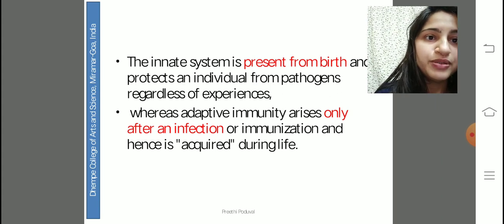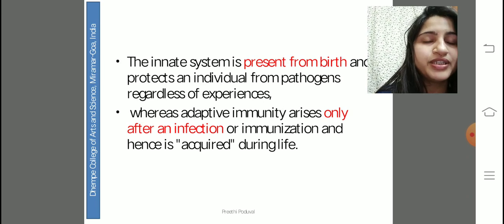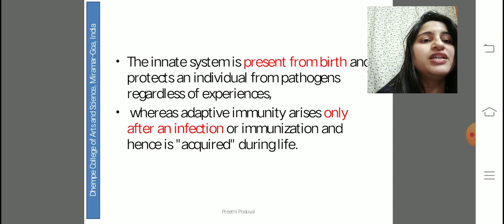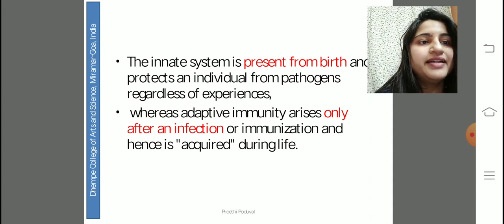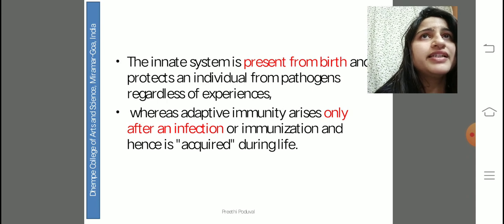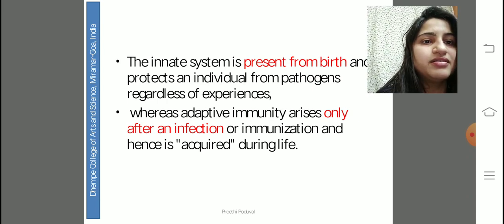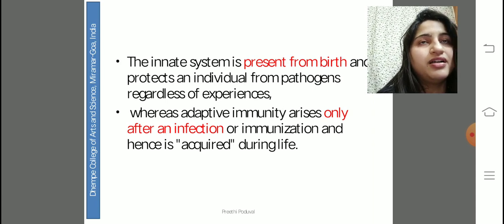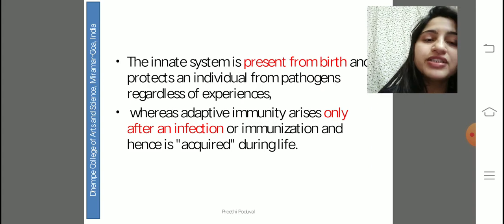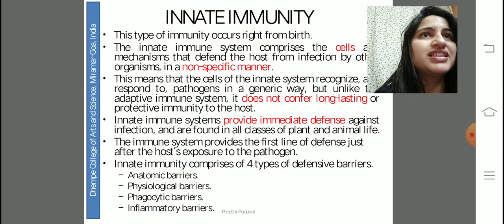Now, the innate system is a system of immunity which is present right from birth of the child, and this is a short-lived immune response. And the adaptive immunity, on the other hand, is a very effective immunity which arises only after the infection, not from birth, and it stays for life.